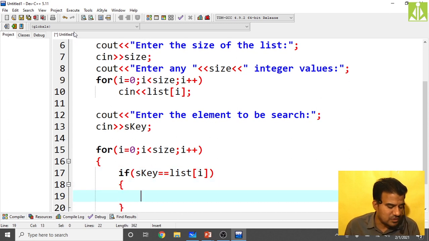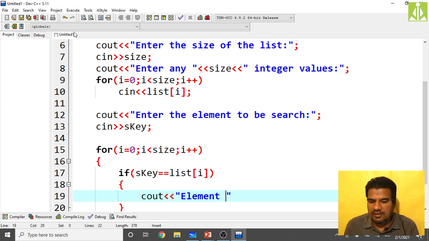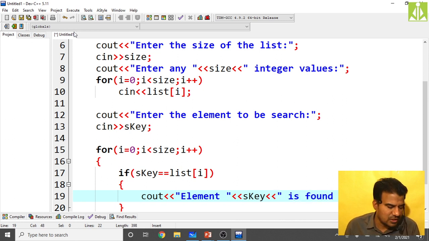Return the positive response. That is cout, "Element", here you can print that one once again, element S key, "element S key is found at", at what location?